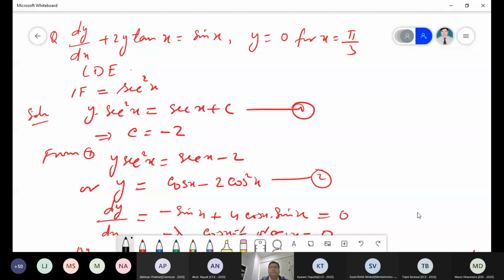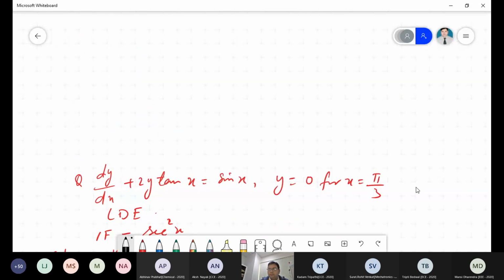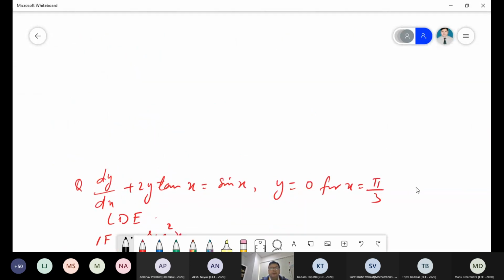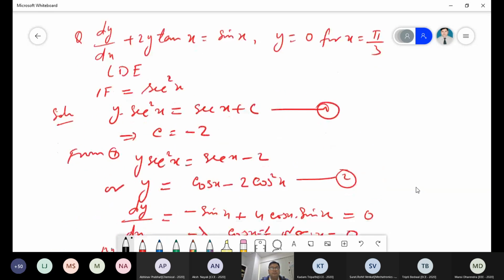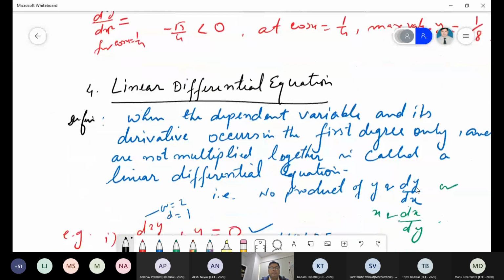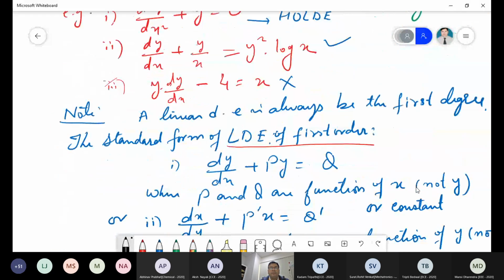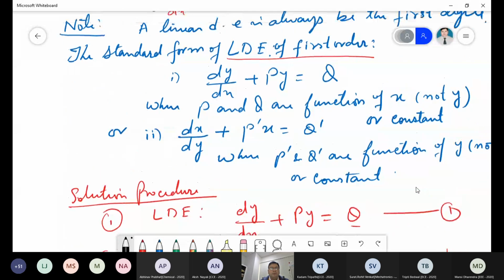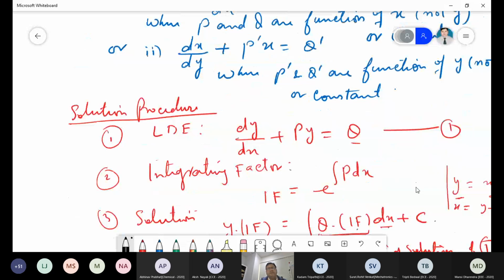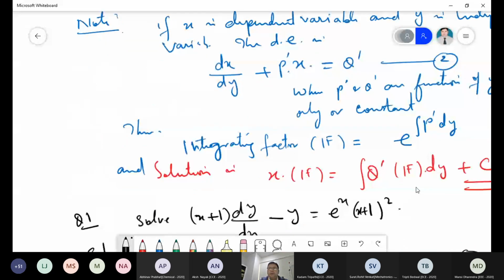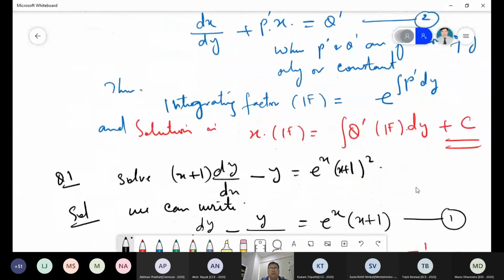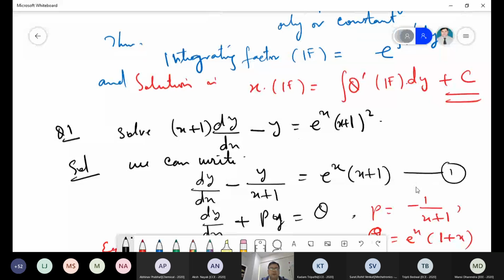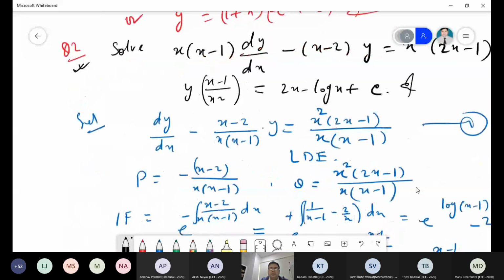This is the linear part. What is the non-linear part? In another slide or in the same slide?